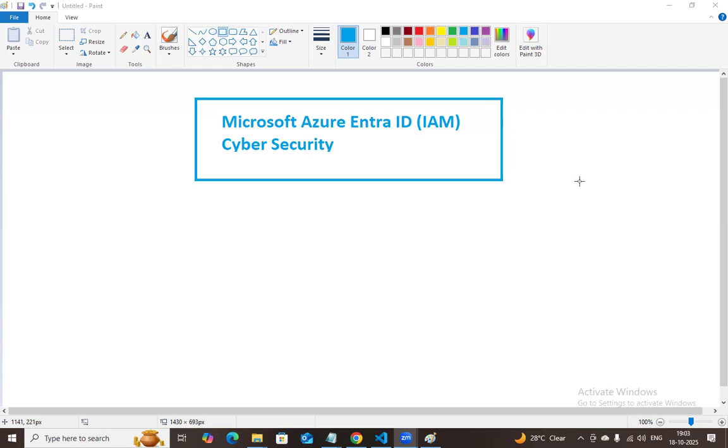Today I'm going to be discussing launching a Microsoft Azure Entra ID IAM at the cybersecurity level. I already told you, cybersecurity has a huge number of tools, not only ethical hacking, not only penetration testing, but also things like identity access management, IAM, which is now available in all cloud areas like GCP and AWS. AWS IAM is there, GCP IAM is there, and Microsoft Azure.